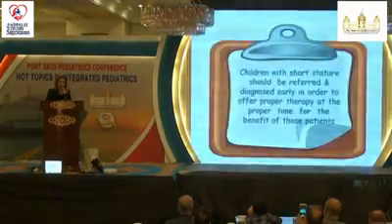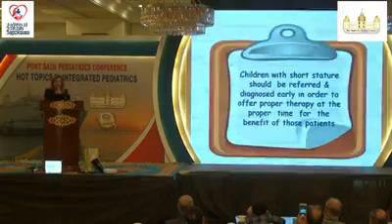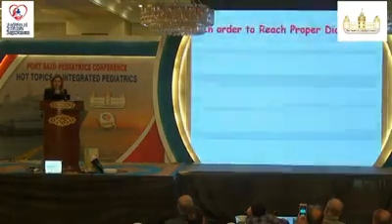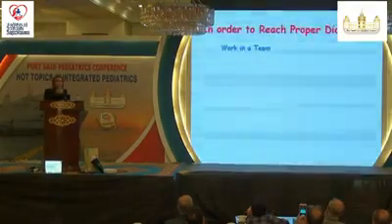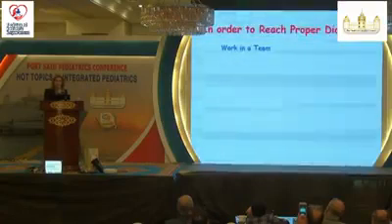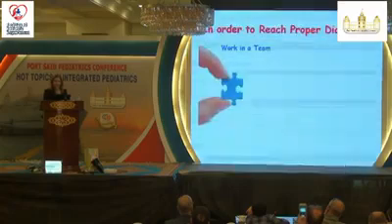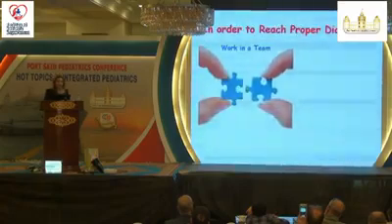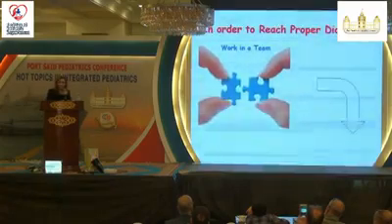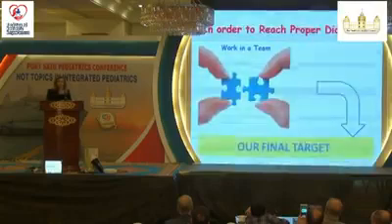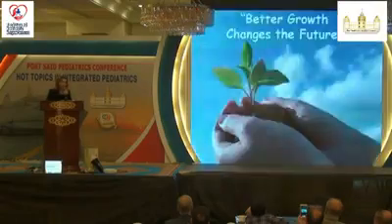And my final conclusion is children with short stature should be referred and diagnosed early in order to offer proper therapy at the proper time for those patients. And in order to do this, we need to reach the proper diagnosis by working in a team, because those children usually go to the pediatrician, not to the pediatric endocrinologist. It's really important to cooperate together to fit the pieces of the puzzle in those children in order to help them reach the proper diagnosis and offer proper treatment at the proper time, which is, again, very important and which goes to our final target.